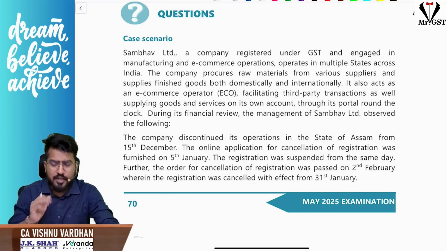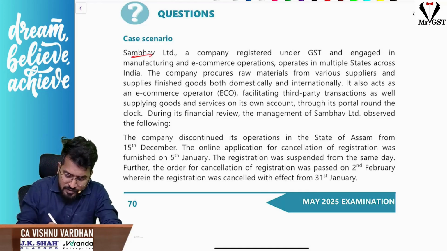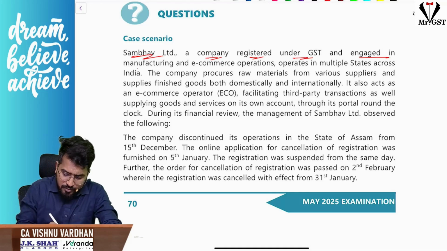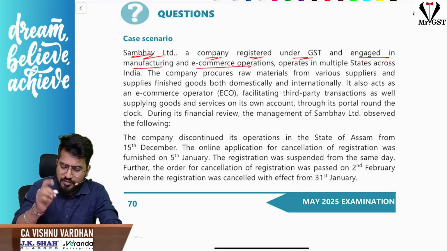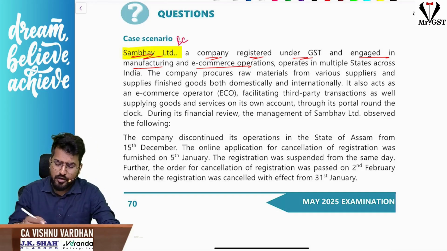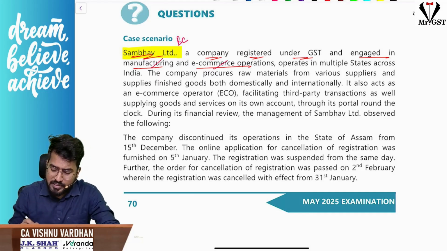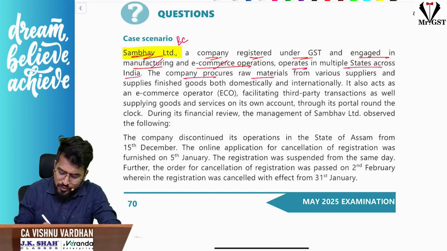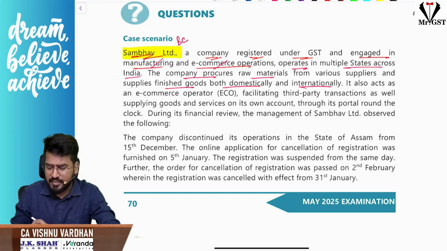Now, sir, Sambhav Limited, a company registered under GST, engaged in manufacturing and e-commerce operations also. First, we have to understand, Sambhav Limited is a company, correct? A body corporate, right? Next, they are also into manufacturing as well as e-commerce transactions. Fine, no problem. Next, they are operating in multiple states across India. The company procures raw material from various suppliers and supplies finished goods both domestically and internationally. Okay, fine. They are selling locally and internationally.